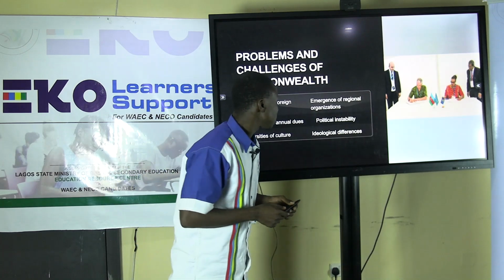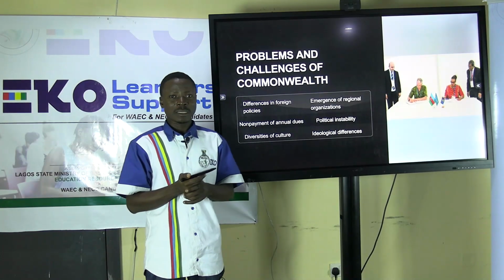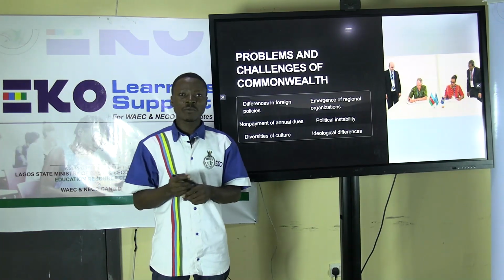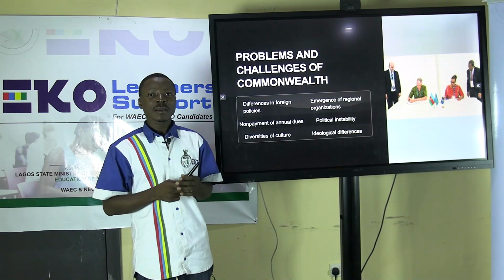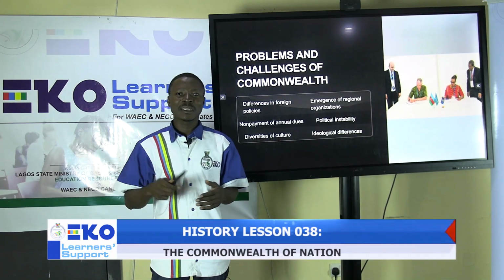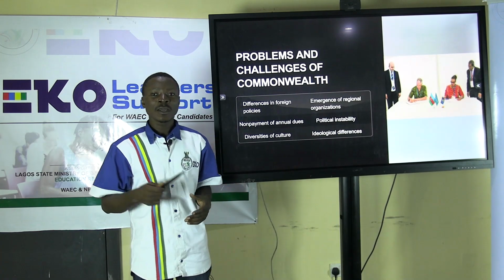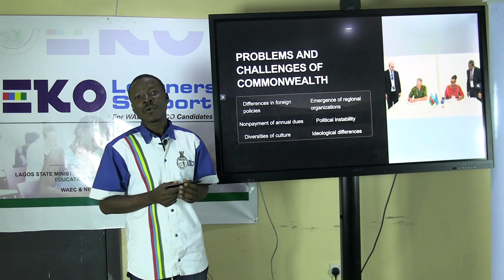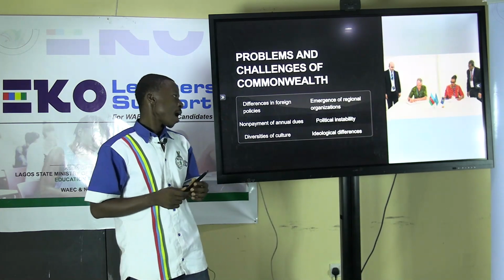Also, we'll be looking at political instability. The political instability within member state countries has actually affected the actualization of the Commonwealth's aims and objectives. Examples of these political instabilities are the civil war that happened in Nigeria during that period, the apartheid rule in South Africa, and some other major crises within member state countries that have actually affected the organization as a whole.